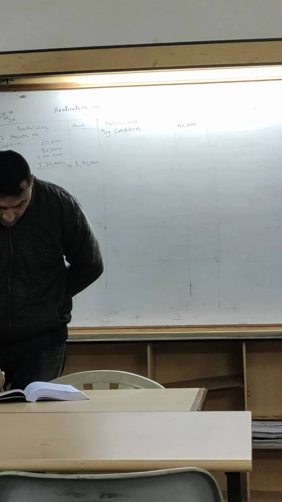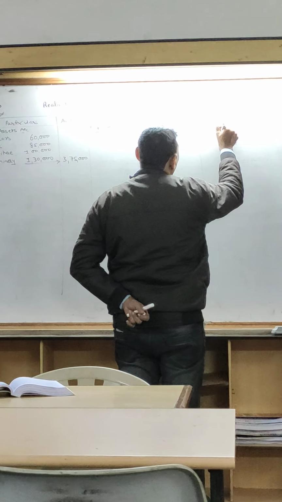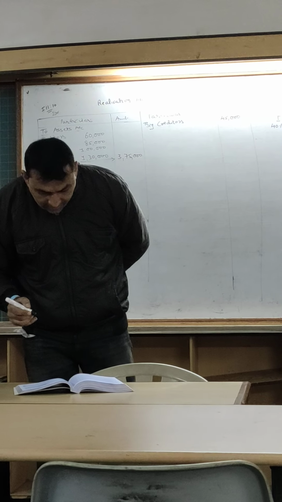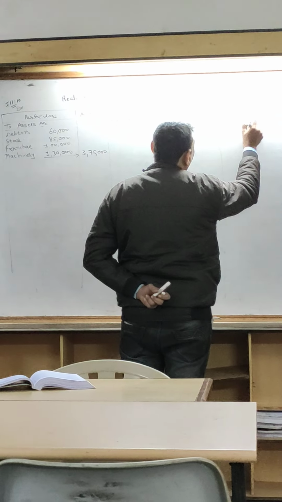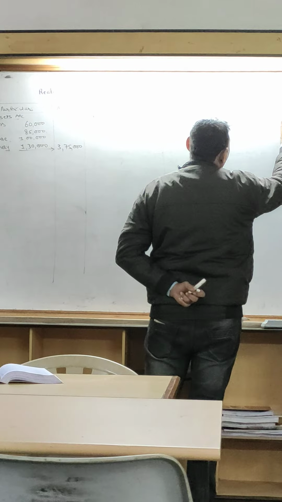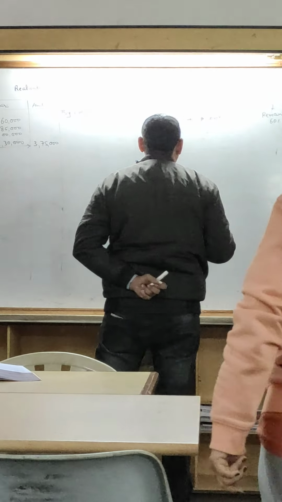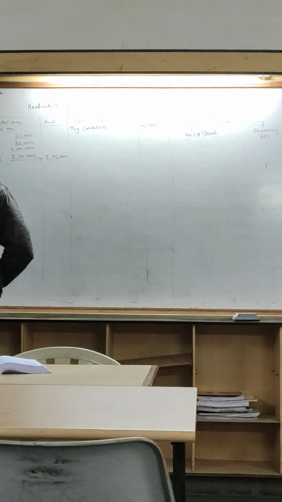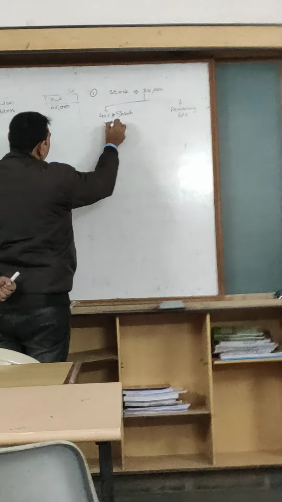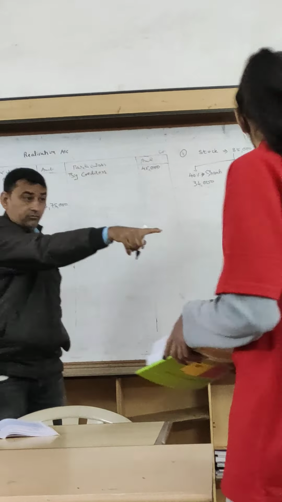Out of that 85,000, 40% of the stock was taken over by Santi, and the remaining 60%. So 40% of 85,000 is 34,000.